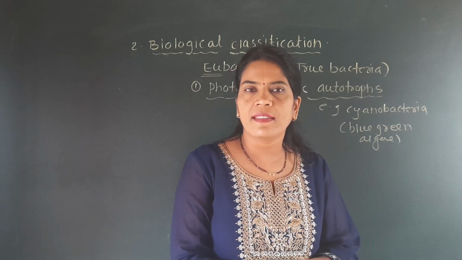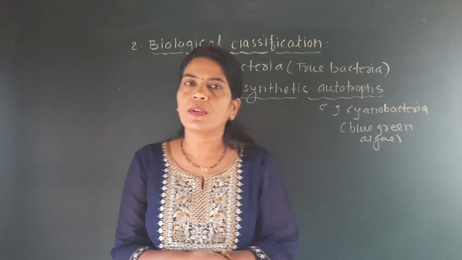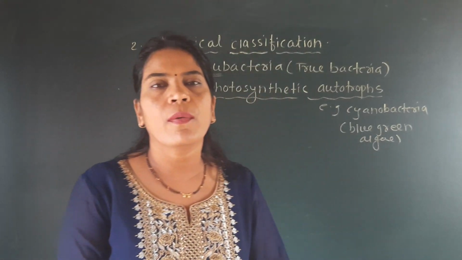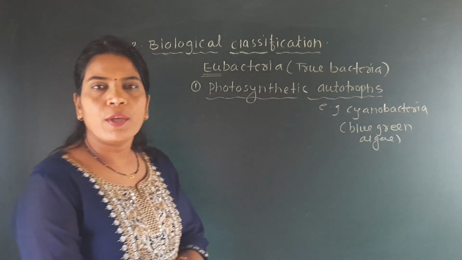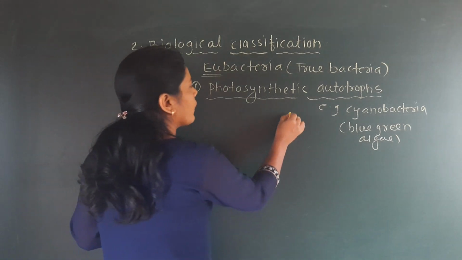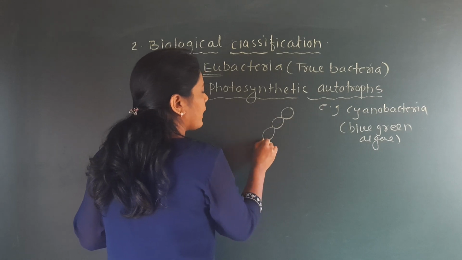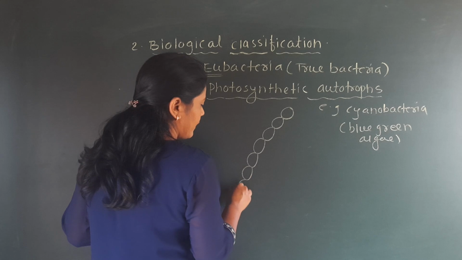First we will see the diagram of this blue-green algae or the cyanobacteria, which is one of the major examples from the kingdom Monera or from the photosynthetic autotrophs. And if we see the structure of this cyanobacteria, then you will find the structure like this.